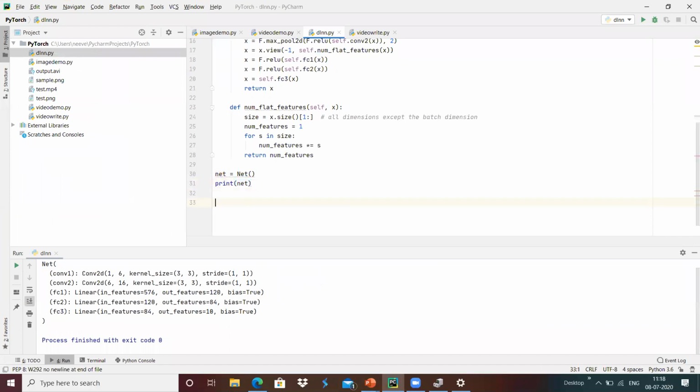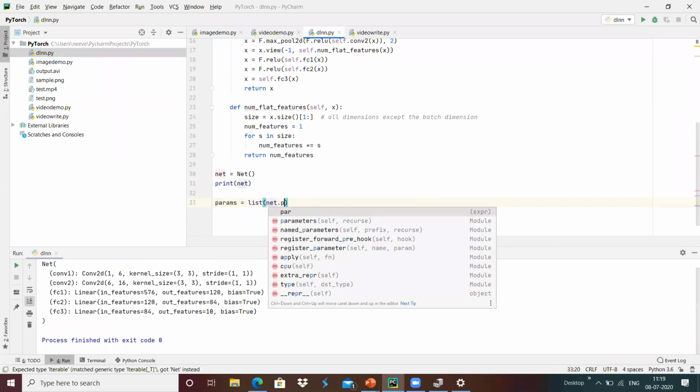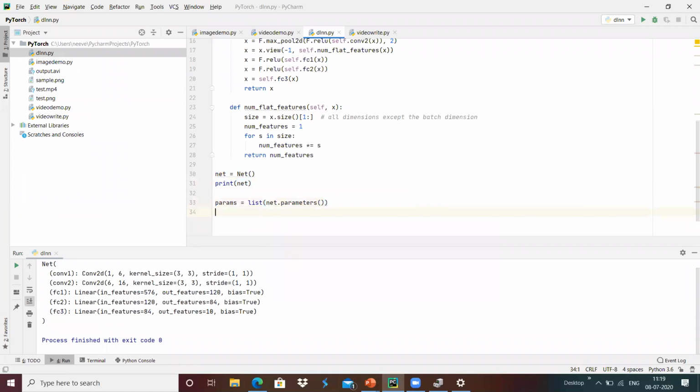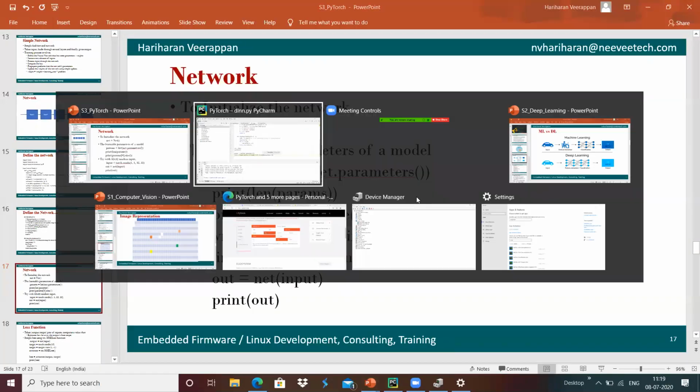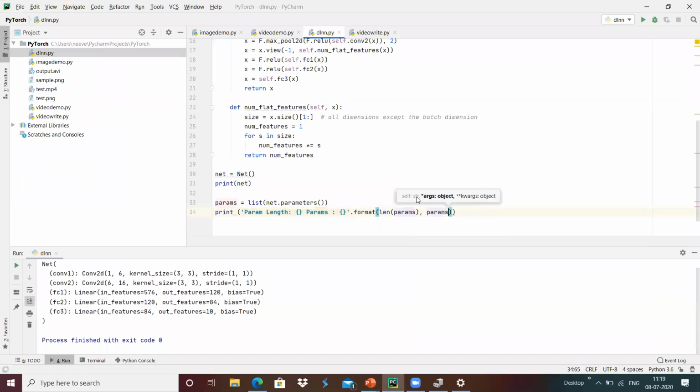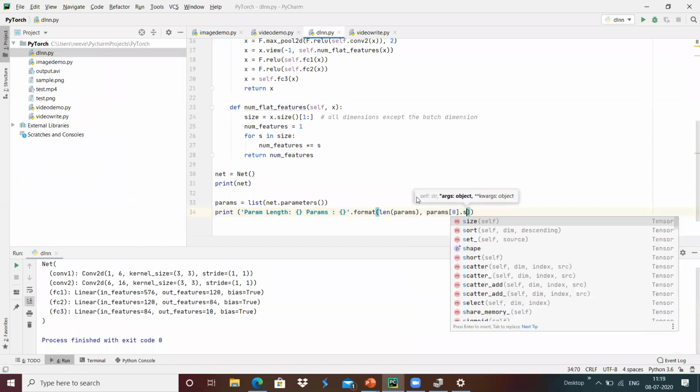I'm going to give params = list(net.parameters()). Then we can print the parameter length, with len of params, and then params[0].size.